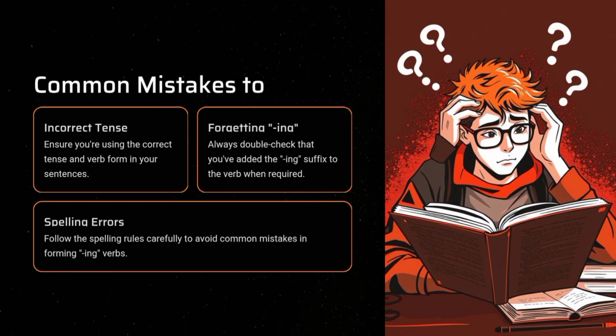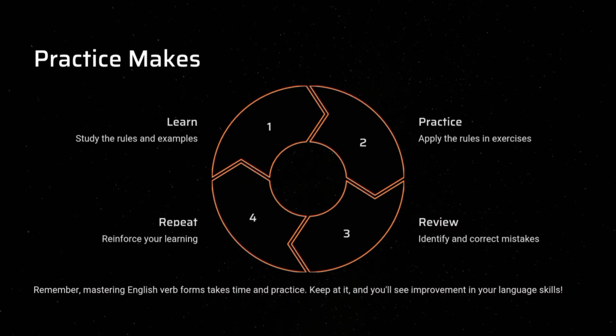Common mistakes to avoid. Incorrect tense. Ensure you're using the correct tense and verb form in your sentences. Forgetting ing. Always double-check that you've added the ing suffix to the verb when required. Spelling errors. Follow the spelling rules carefully to avoid common mistakes in forming ing verbs.